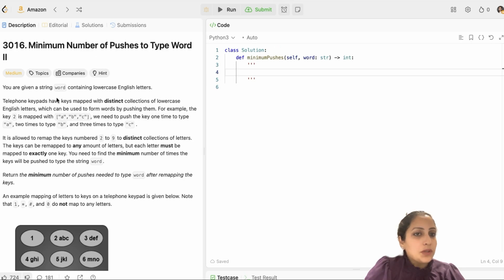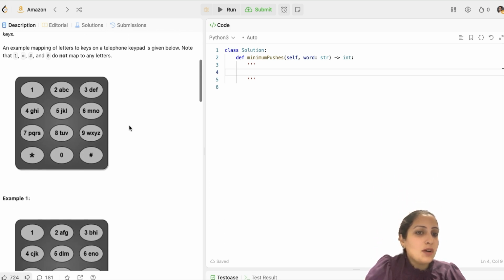The LeetCode question we're going to discuss today is 3016, minimum number of pushes to type word 2. It's been an all-time favorite for Amazon and Meta in the last 1 month of their interviews. So let's see what this question says. You have been given a string word containing lowercase English letters ranging from A to Z, and you have been given an image of an old telephone keypad similar to this.